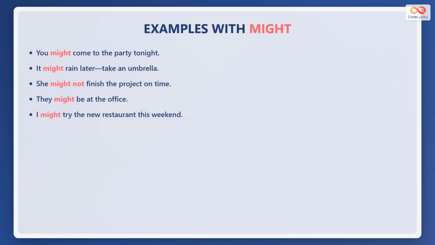Listen to these examples. You might come to the party tonight. It might rain later, take an umbrella. She might not finish the project on time. They might be at the office. I might try the new restaurant this weekend. Notice might is always followed by a base verb.